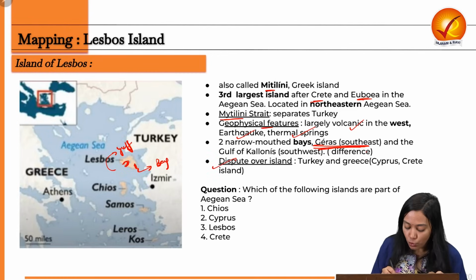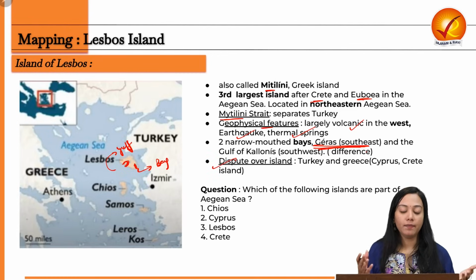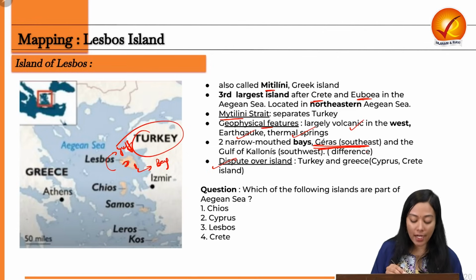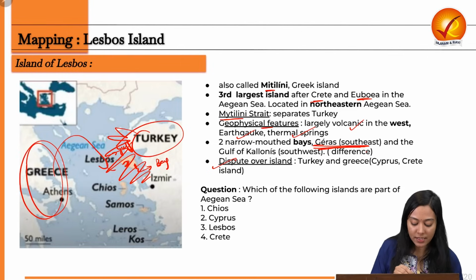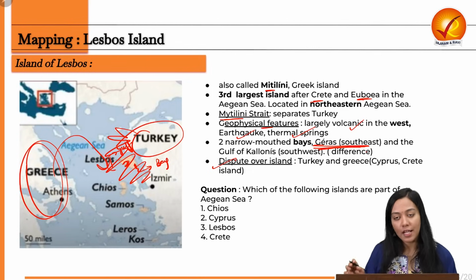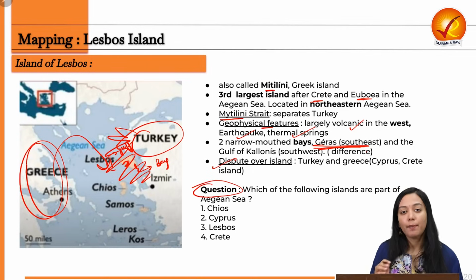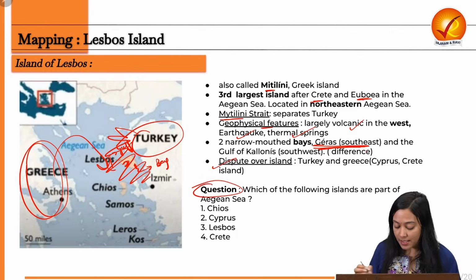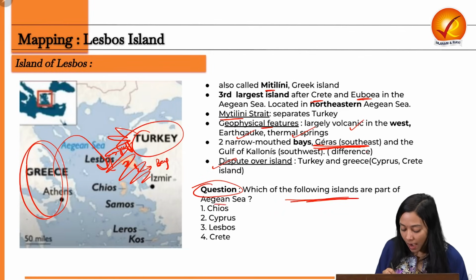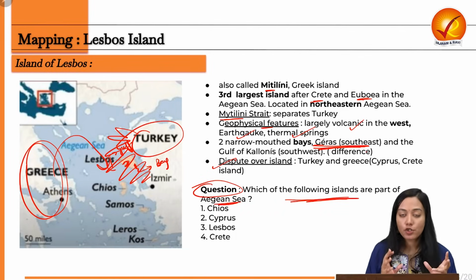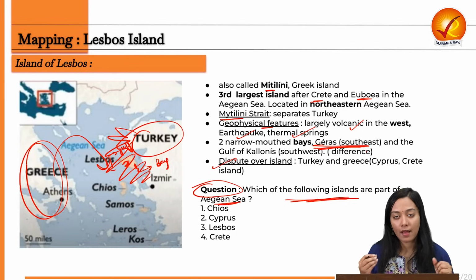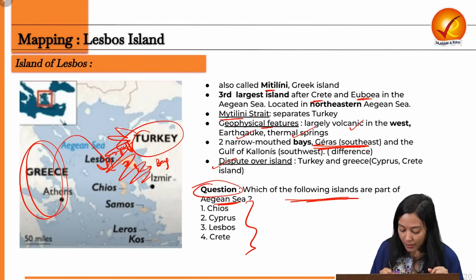Now, what are the disputes over the island? The dispute would naturally be between Turkey, which is trying to impose its territorial jurisdiction because it is a nearby island, and the second is Greece because it is a Greece-owned island. So that is the natural dispute. Now, there's a question that I am putting forward to you. Which of the following islands are part of the Aegean Sea? Please observe this map, please observe the existing information that we have given, and answer the following in the comment section.